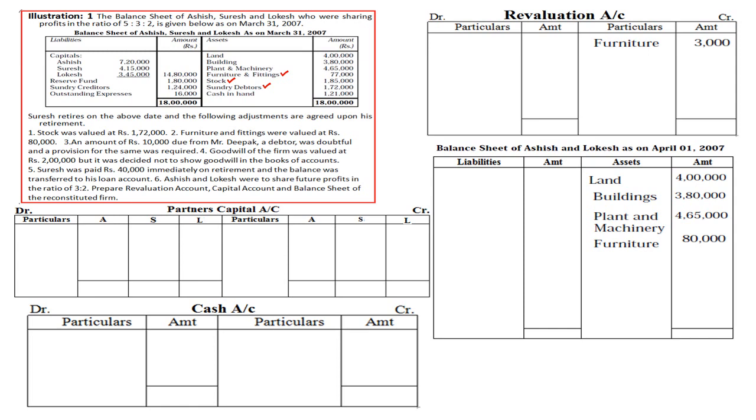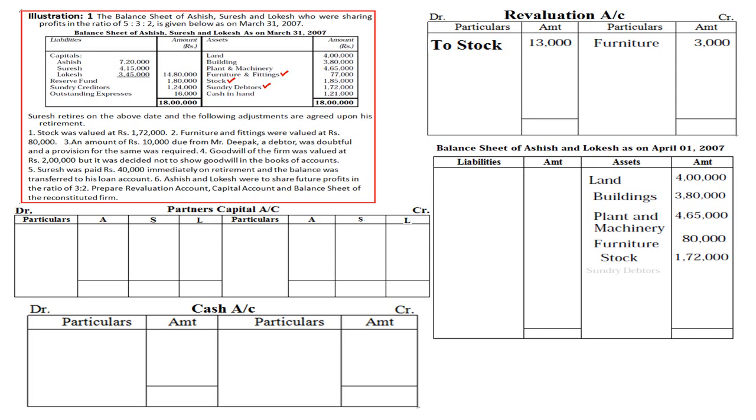Then after furniture we have stock, and there is an adjustment on stock. Stock value is 1,72,000, whereas book value is 1,85,000. So the value of the stock is decreasing. Stock will be written on the asset side at the revised new value, that is 1,72,000. The decremental change, rupees 13,000, will be recorded on the revaluation account debit side.